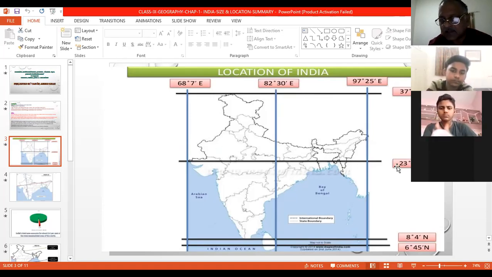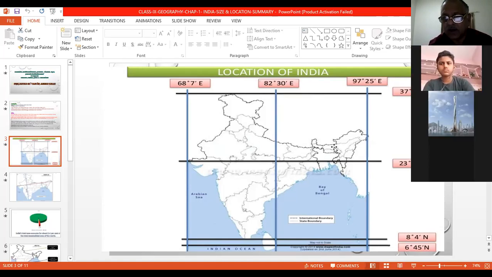And then the Tropic of Cancer, 23 degree 30 minute north, passes through it and divides India into almost two equal parts. This Tropic of Cancer is dividing India.